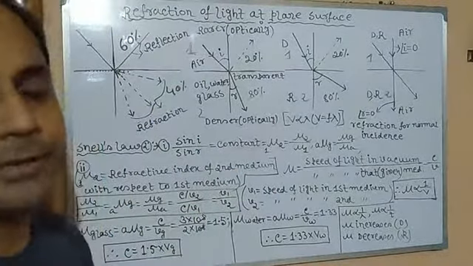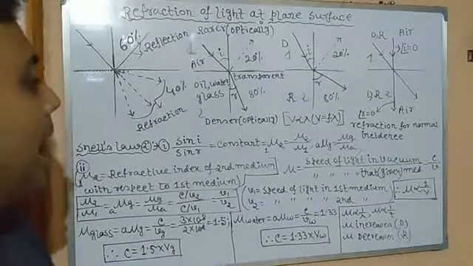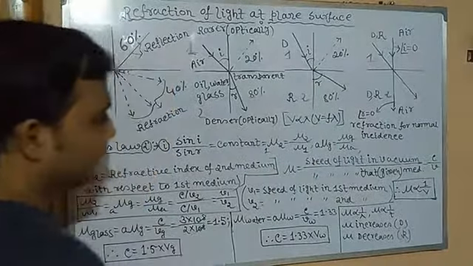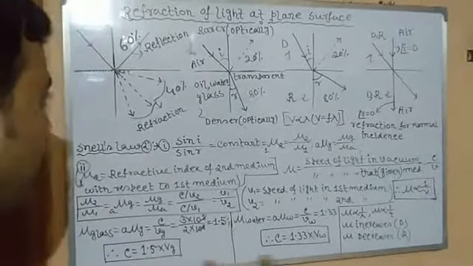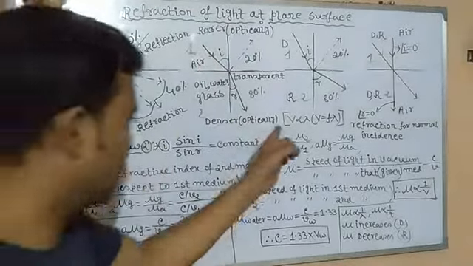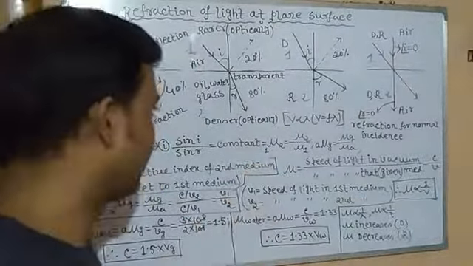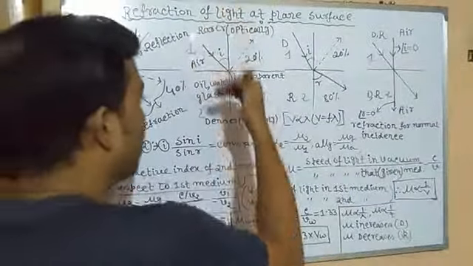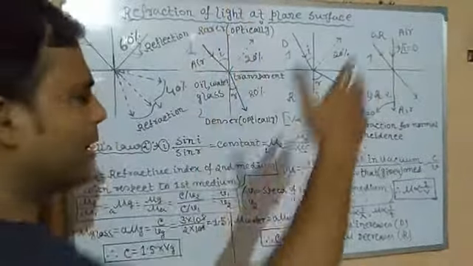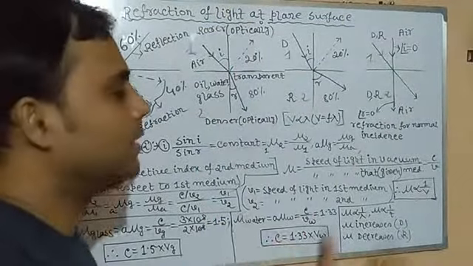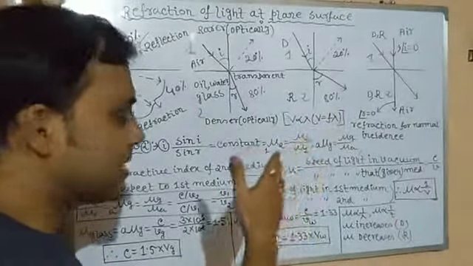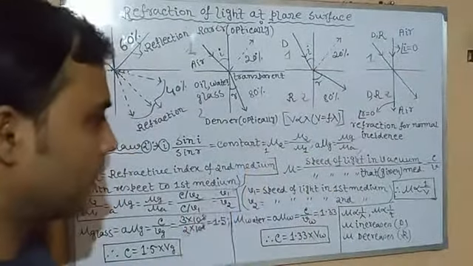Number three, wavelength. The refraction of light also changes wavelength. How? Okay. V is proportional to lambda, isn't it? So what will happen when light travels from rarer to denser medium? At first we will try to understand through V, then we will establish the same relation with lambda. When light travels from rarer to denser medium, it's a very easy example: rarer, empty road; you have reached into denser medium, traffic jam, market, and automatically the velocity of your car decreases.